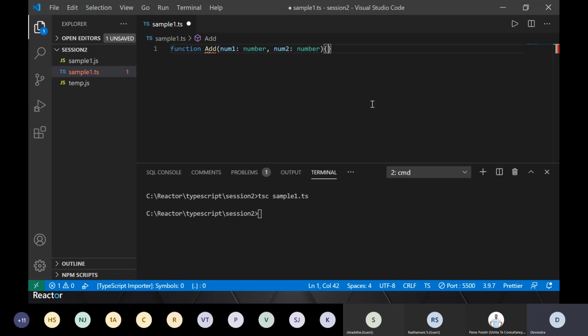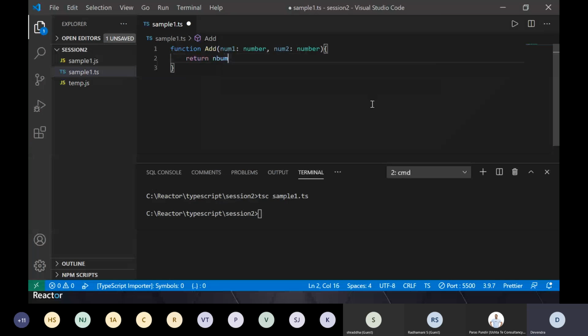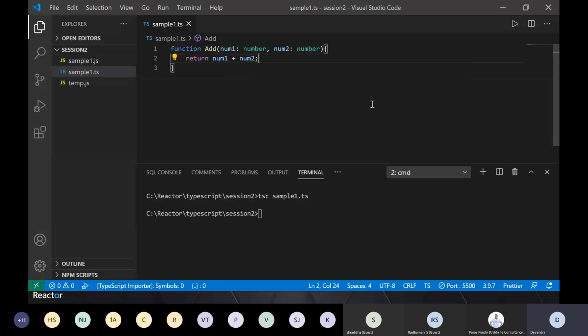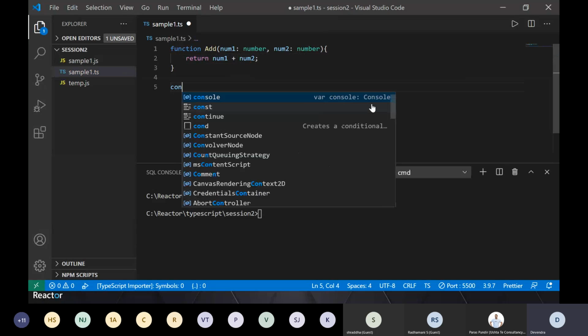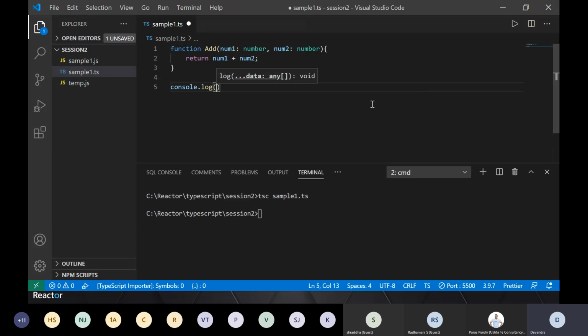It adds the numbers and returns it. That's it, simple thing: num1 plus num2. I'm doing console.log and I'm saying add(1, 2), which is fine. So far all good.